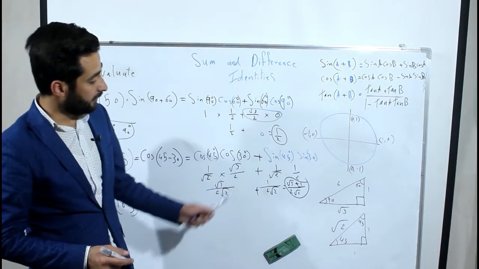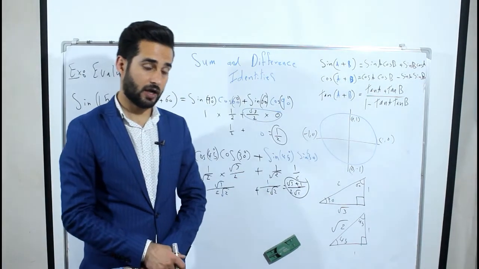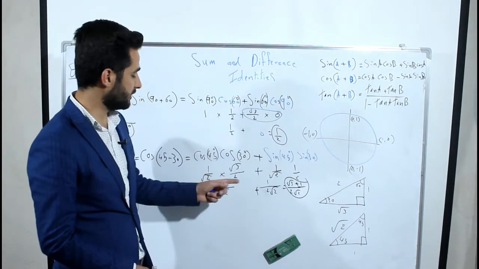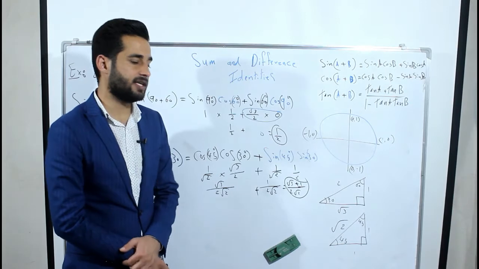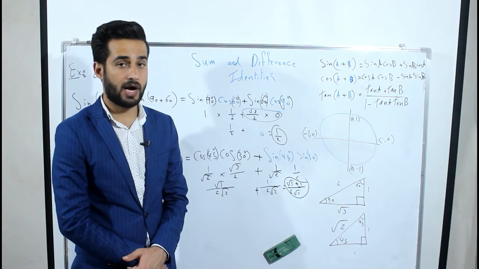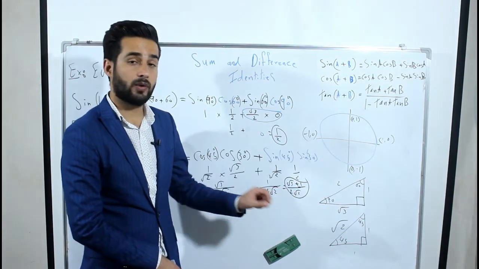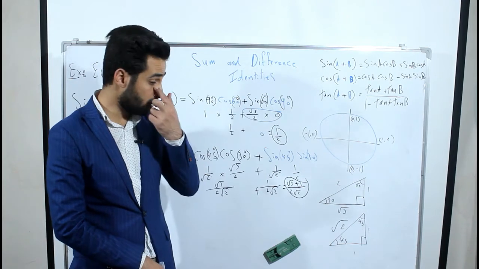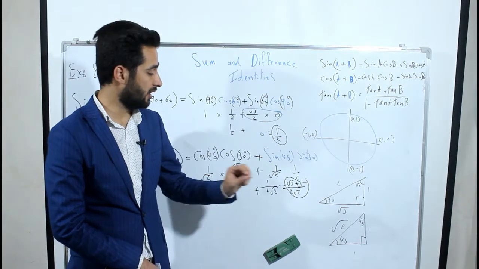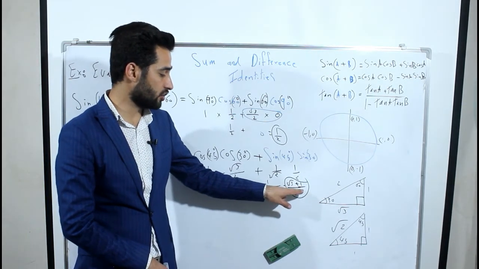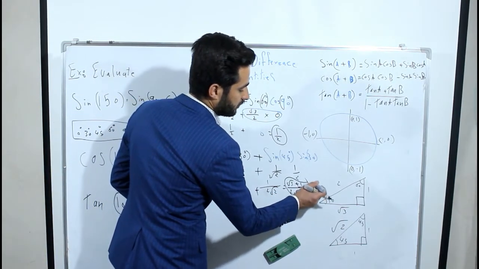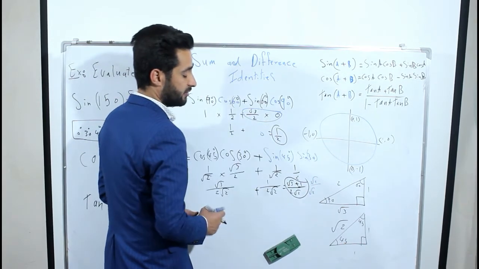Guys, if you see this answer, it is correct and you can check all the steps are true, and if you are in an exam you may not find this in the multiple choices. Why? Because there is a square root in the denominator of the fraction. So we have to remove this square root. In math, it's better to not write a square root in the denominator. How can we change this? By multiplying by square root of 2 for the up and down.